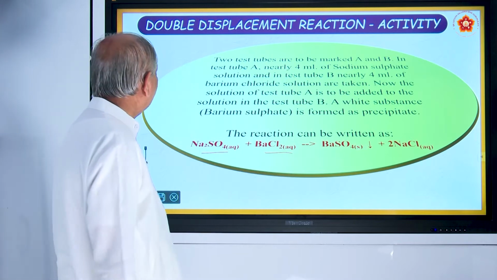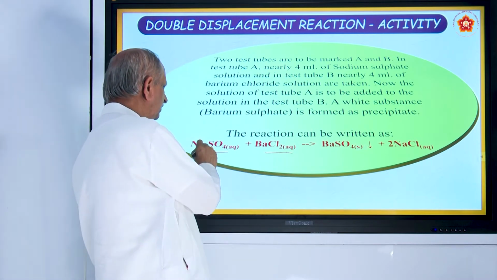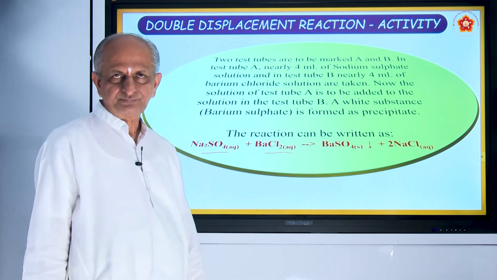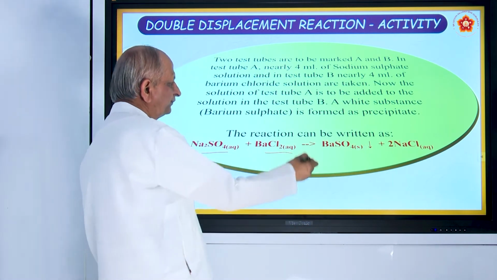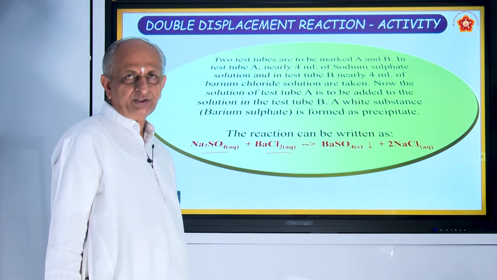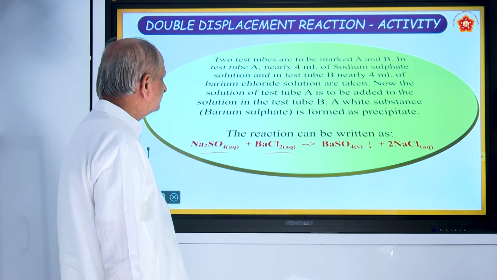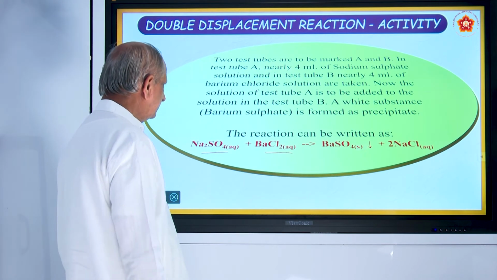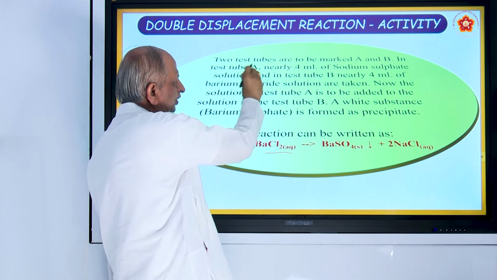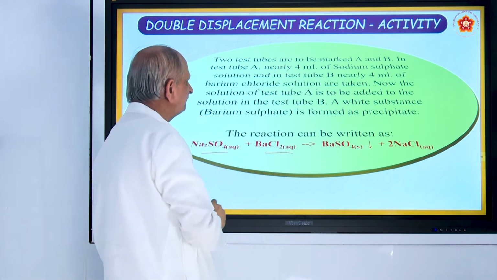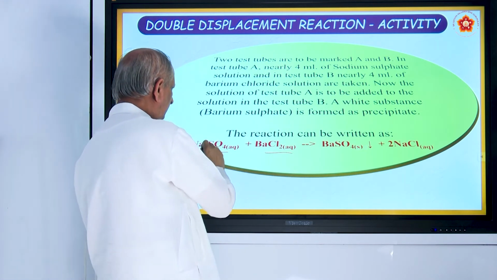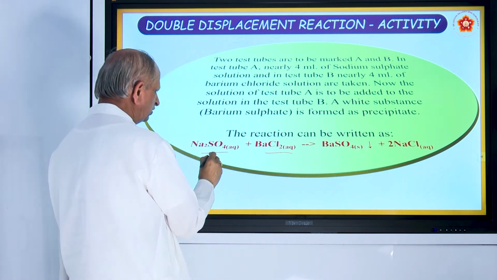So, double displacement means here both sodium and barium are exchanged. They become barium sulphate plus sodium chloride. So, that is called a double displacement reaction. Here these two test tubes are marked A and B. In test tube A, nearly 4 ml of sodium sulphate is taken. This is Na2SO4, which means what?